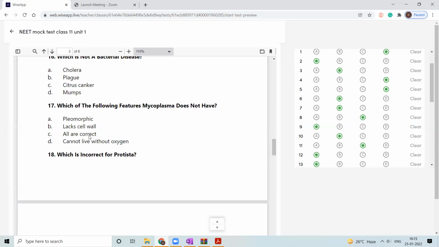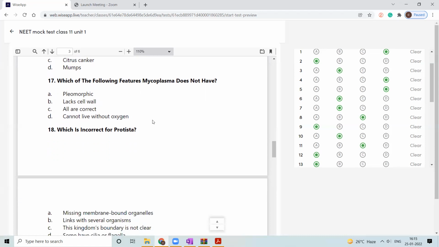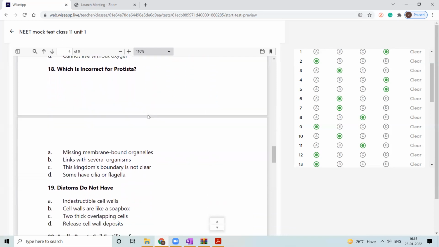So all are correct. But here, cannot live without oxygen. They can live without oxygen. This is the answer, because Mycoplasma can live without oxygen. So this is not related to the Mycoplasma. So D is the answer.